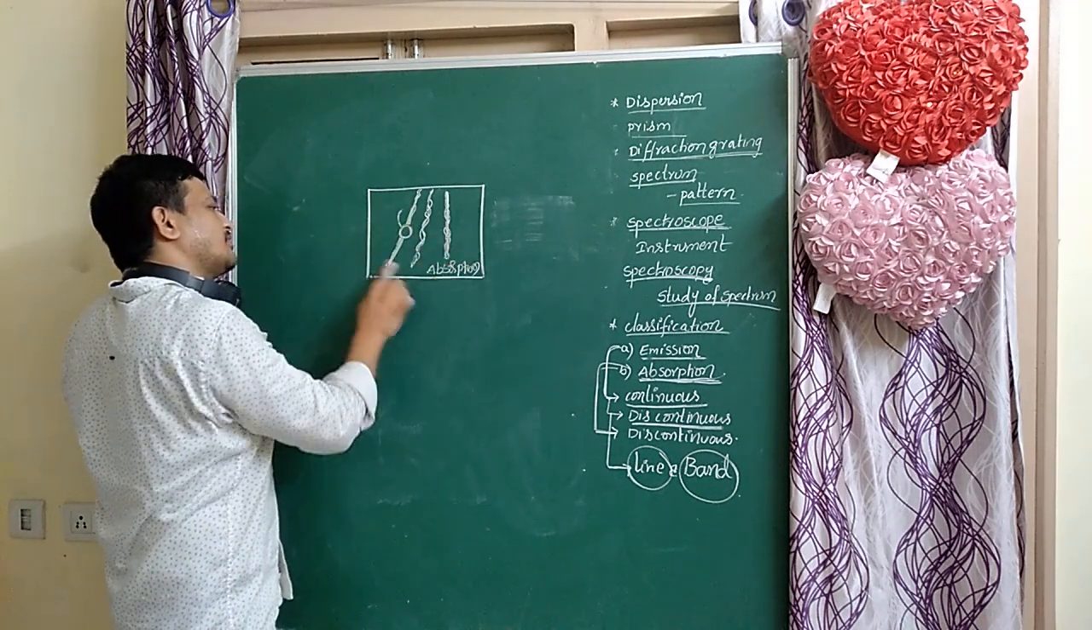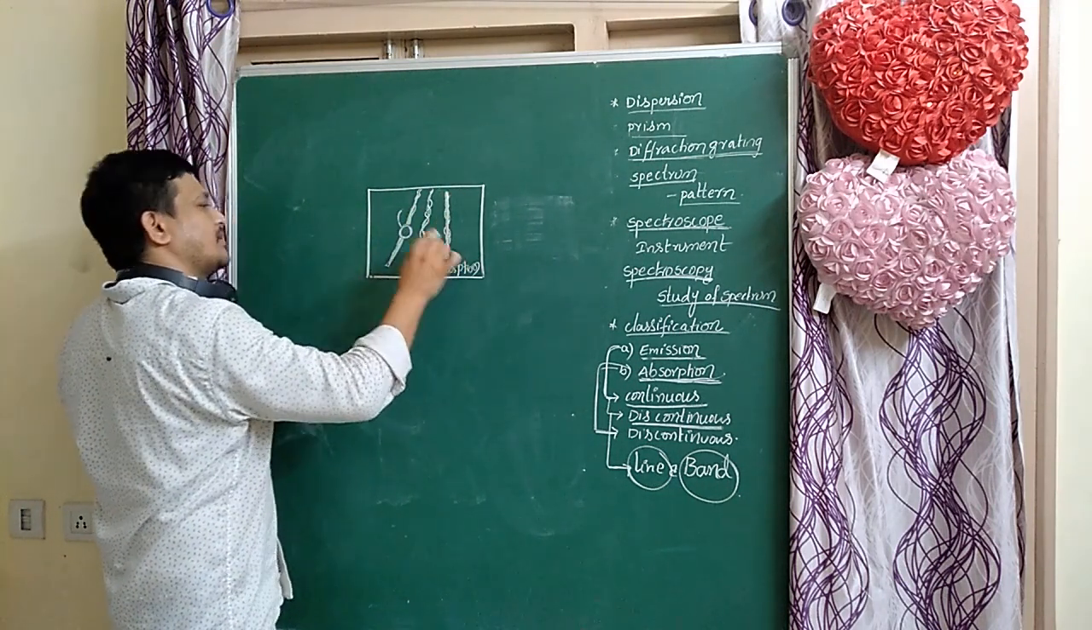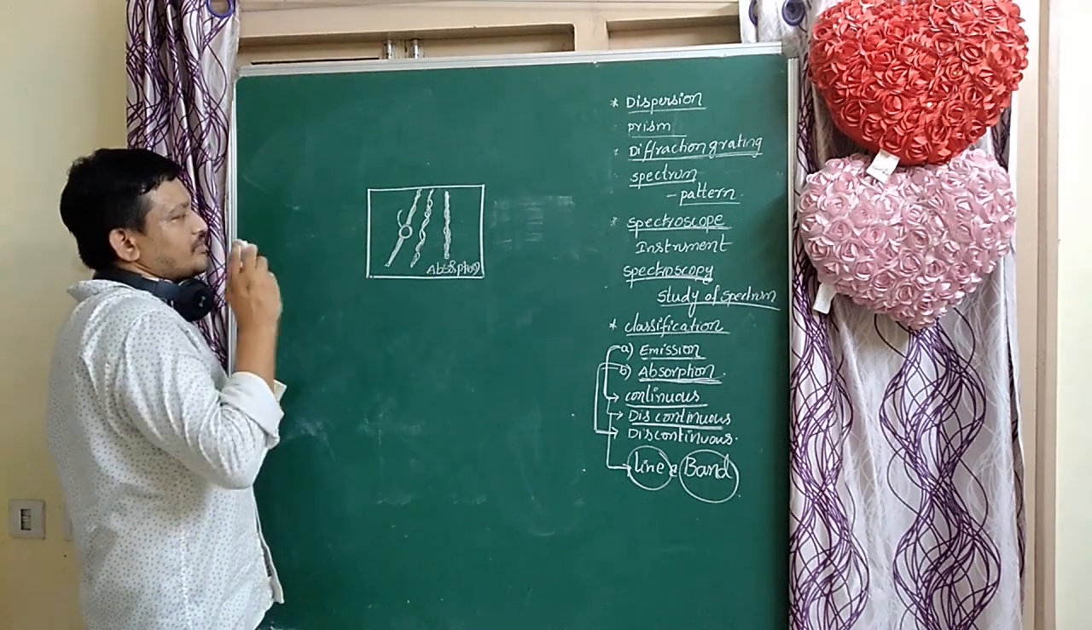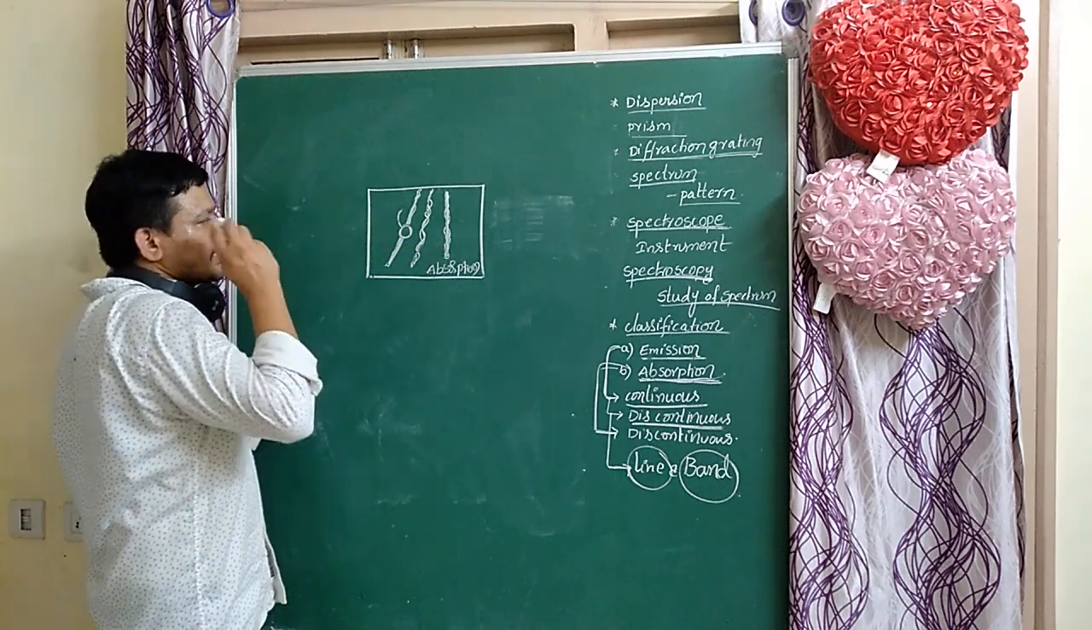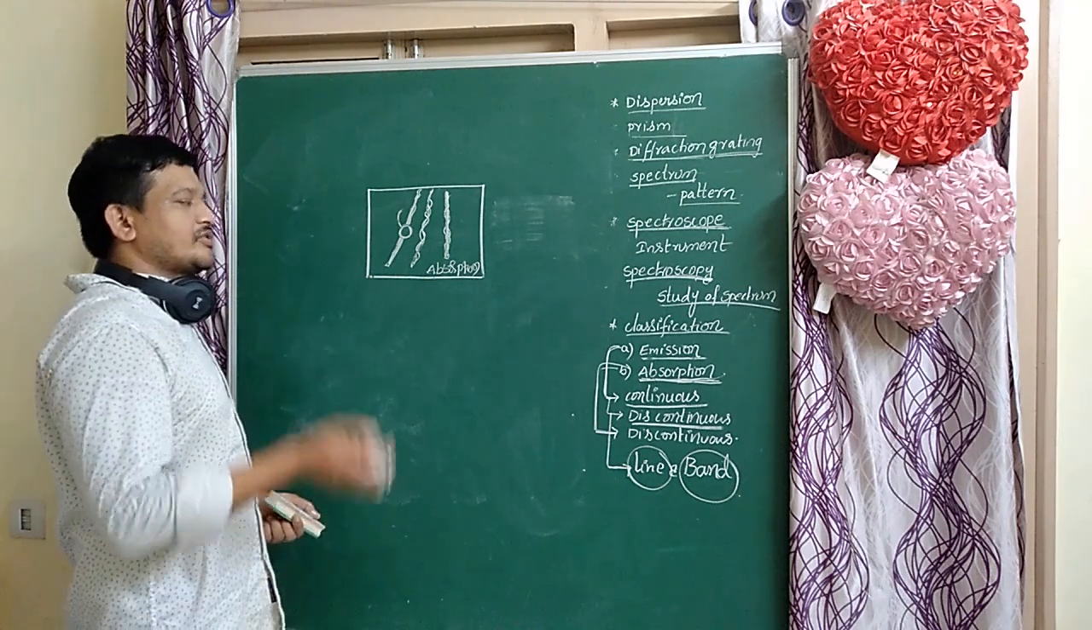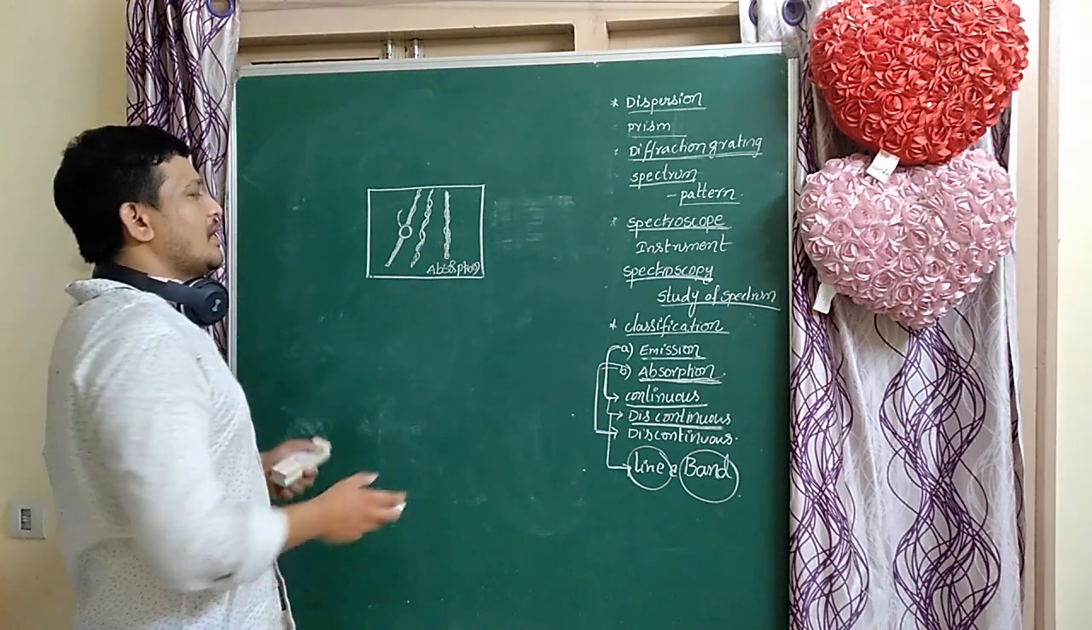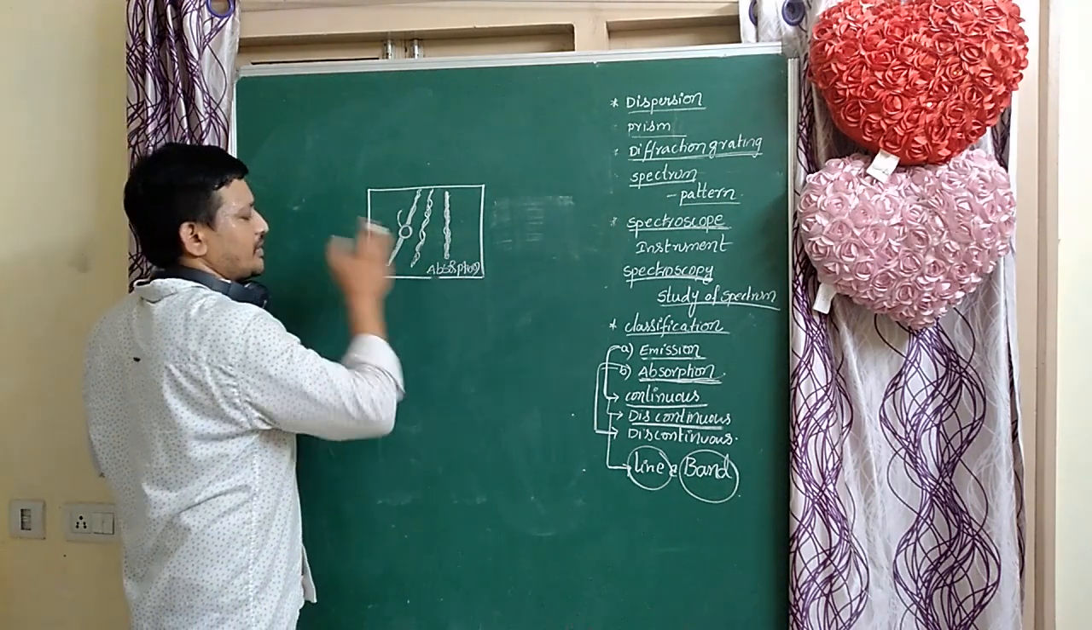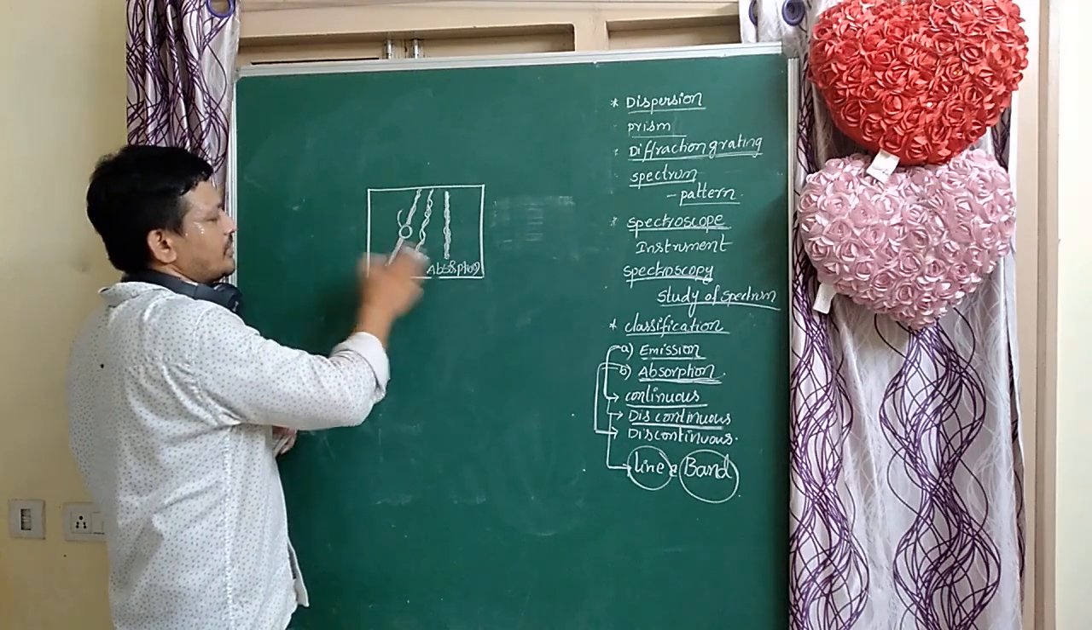This total is absorption spectrum. This is the emission spectrum. So in an X-ray, two spectrums are there: the emission spectrum is there, and also the absorption spectrum. This is very, very important.